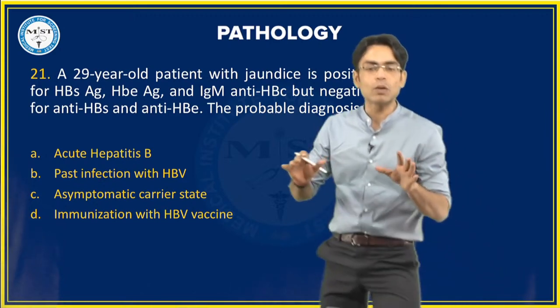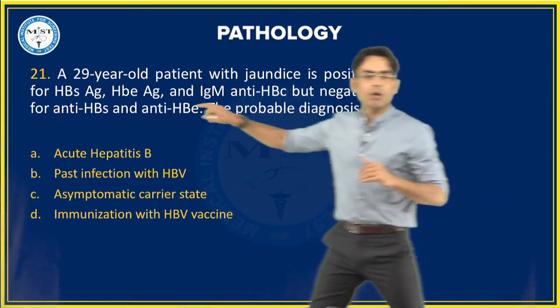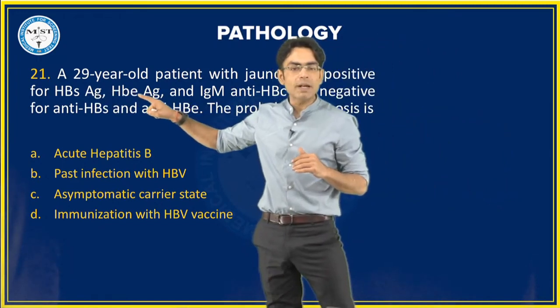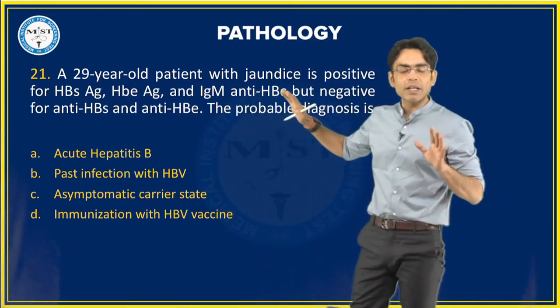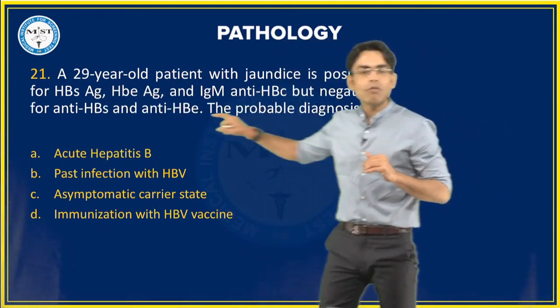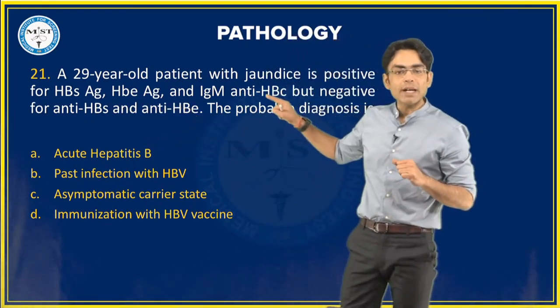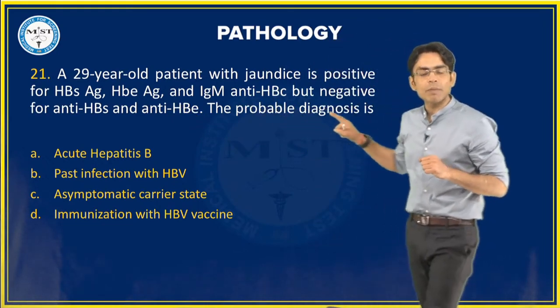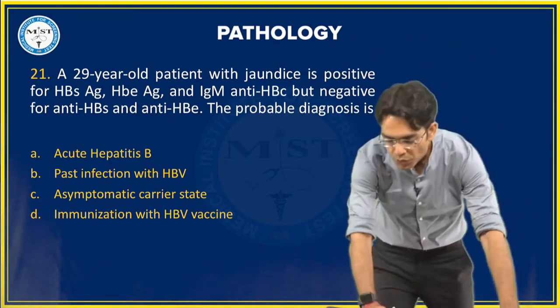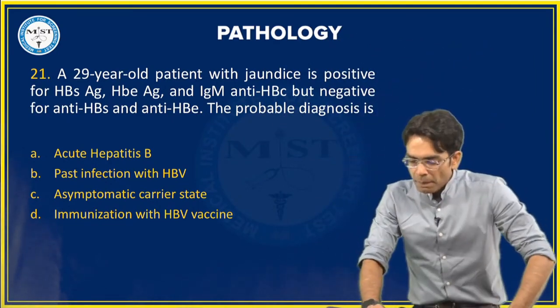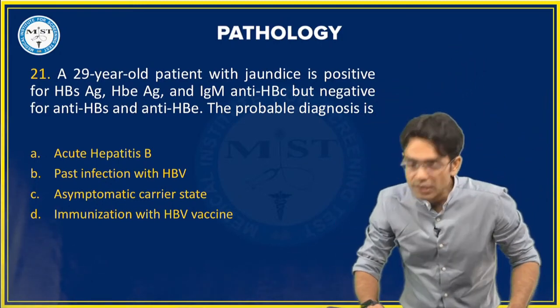तो मतलब क्या है बेटा, देखो, it is positive for surface antigen and envelope antigen and the core antibody, but it is negative for the surface antibody or the envelope antibody. And the core antibody is also IgM. What is the probable diagnosis?